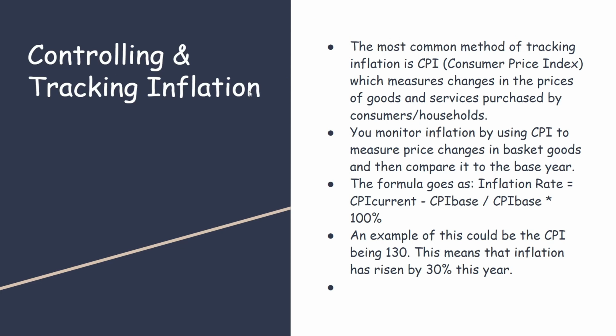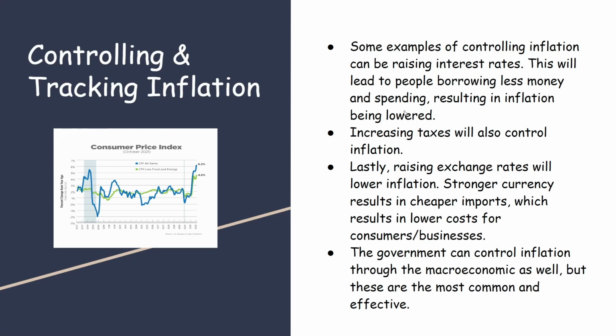So, controlling and tracking inflation. The most common method of tracking inflation is CPI, Consumer Price Index, and you can monitor CPI by using the formula of CPI current minus CPI base divided by CPI base times 100%. Some examples of controlling inflation can be raising interest rates, and this will lead to people borrowing less money, increasing taxes, and raising exchange rates also help.